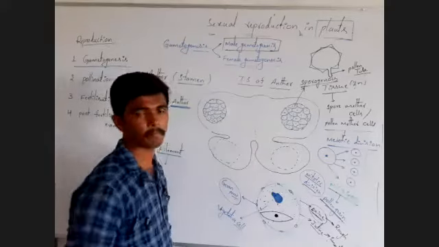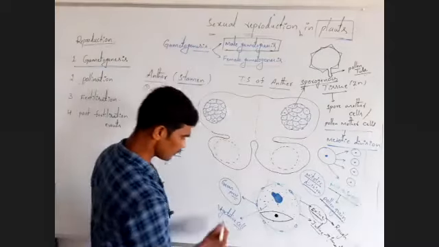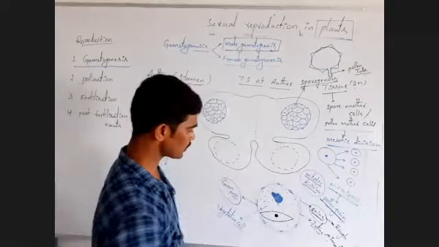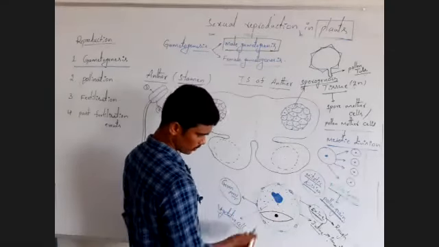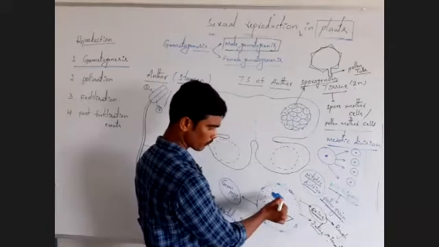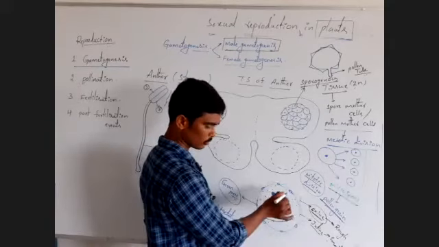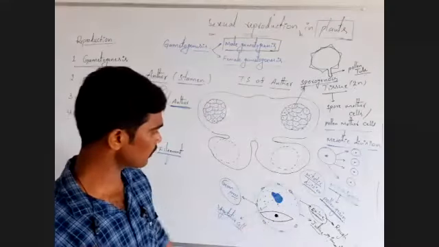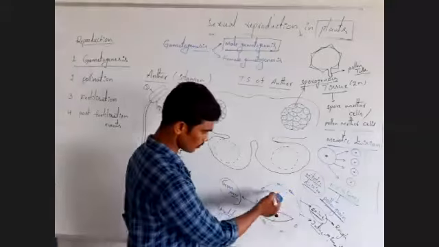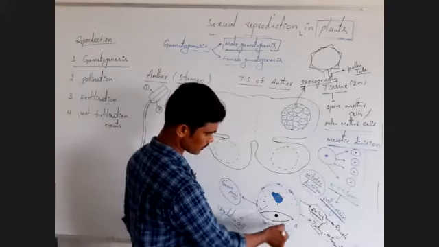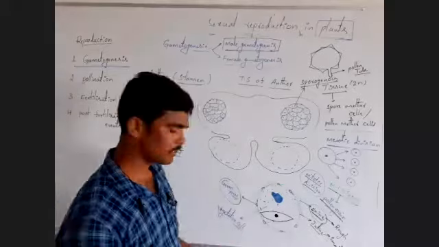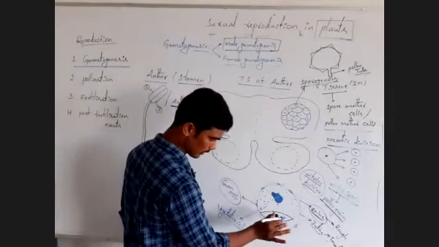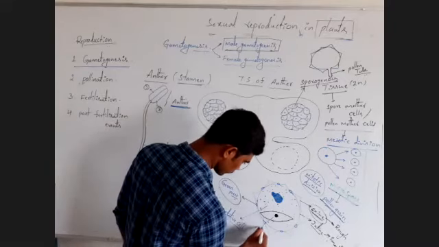Remember, important. This vegetative cell is the largest cell of the pollen grain. Next, the vegetative cell contains a large, irregular shaped nucleus. Observe here, this entire thing is the vegetative cell. Next, the second cell of the pollen grain is this.